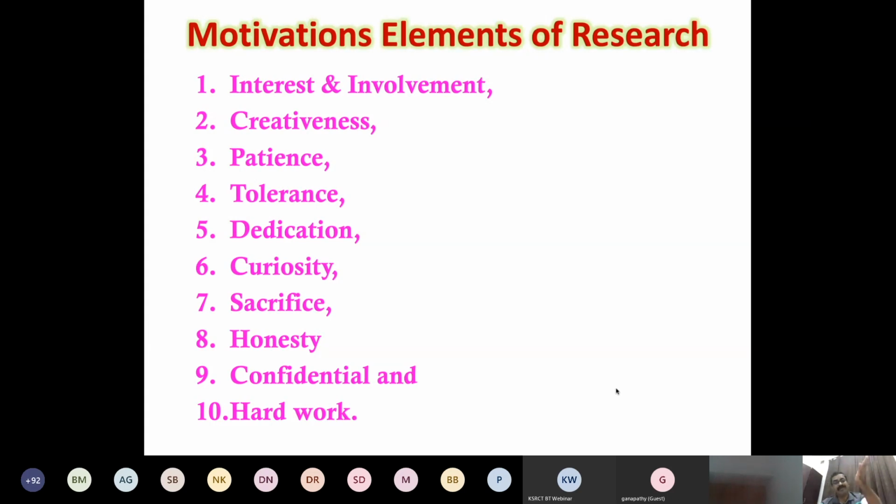Somebody follows 100% of every point. Somebody follows the first point 100%, the second point 50%, like this, according to their achievement and their mentality. But these are the basic things we need. Then only we can achieve something in research, whether it is lab research, paper writing, project writing, or whatever it is. These are the basic things we should keep in our mind.